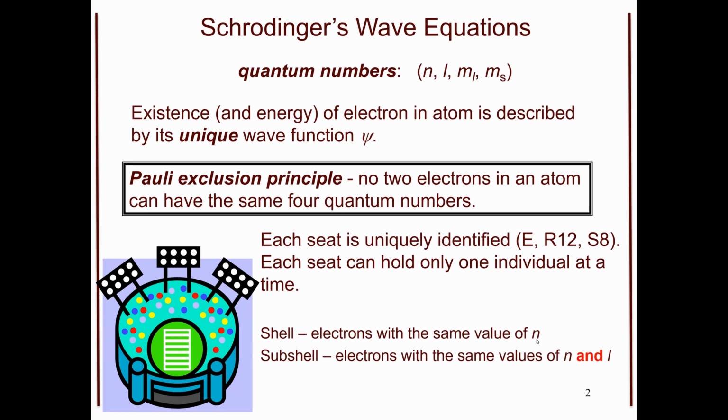If we then take our shell and start to divvy it up, we can get to our subshell. These are electrons that have the same first two quantum numbers. This would be taking our section, 52, and now talking specifically about people in row 13. We have taken a large group of people and now given us a subset of those. We're becoming more specific. Finally, we can then go to an orbital. An orbital, by definition, is electrons that have the same first three quantum numbers.